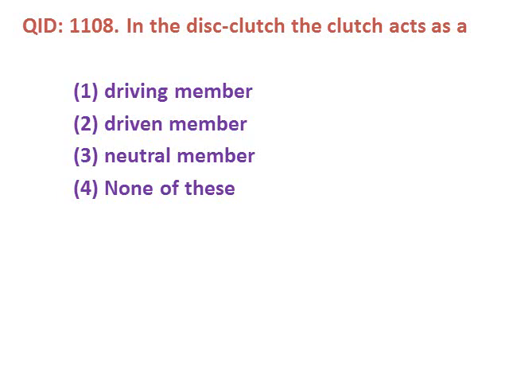Next question. In the disc clutch, the clutch acts as: option 1 driving member, 2nd driven member, 3rd neutral member, 4th none of these. Option number 2 is correct, driven member. The clutch acts as a driven member.